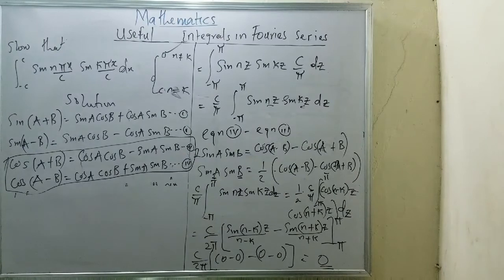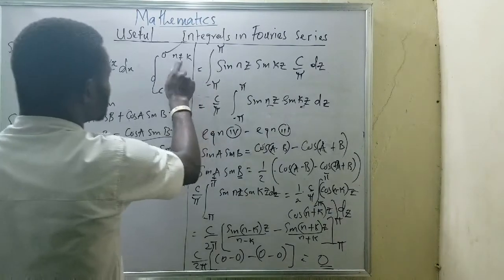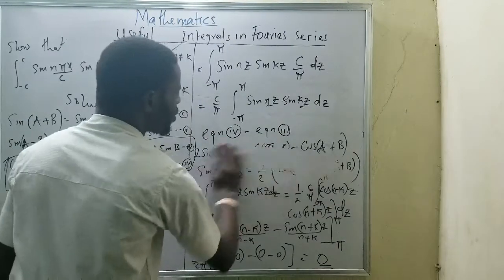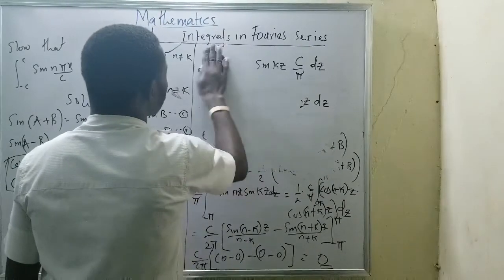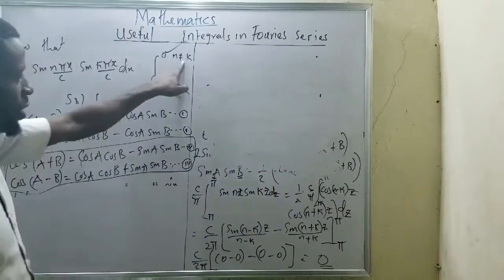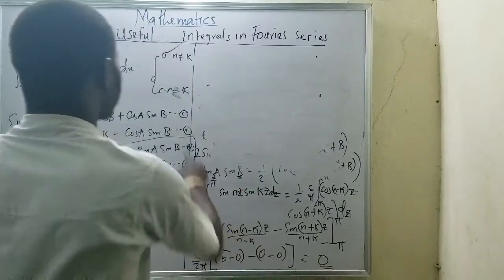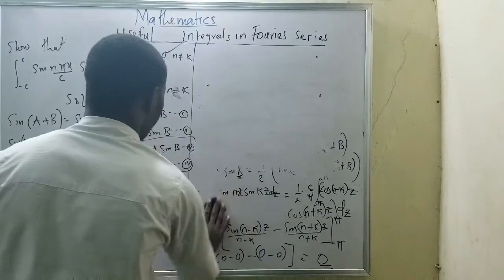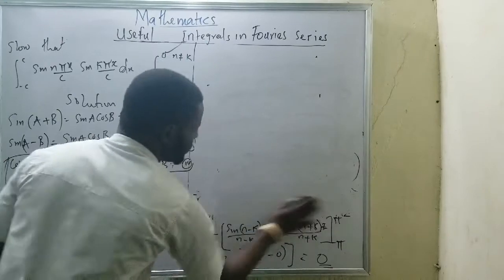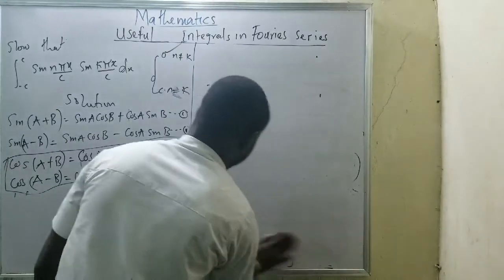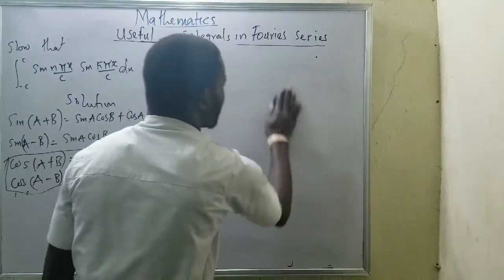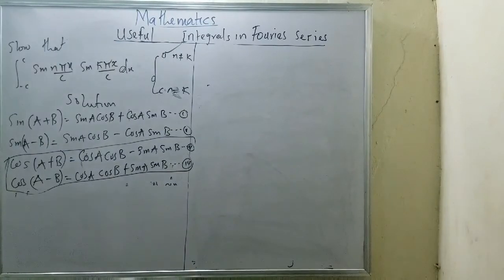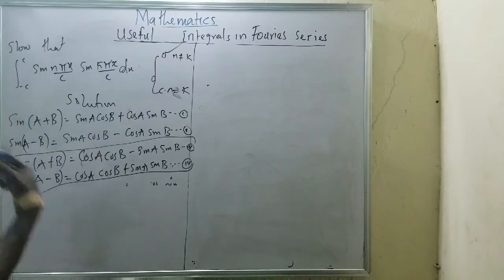Now, the next one is when n equals k. This is when my n is not equal to k, which is this first one. When my n is not equal to k, I have this. Now, when my n equals k, let's see, maybe I will have my constant c. Okay, there's no time, I have to be very fast. Now when my n is not equal to k, we have done that.